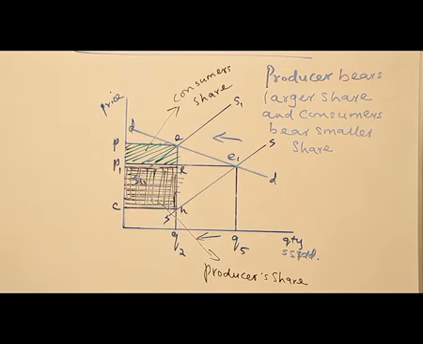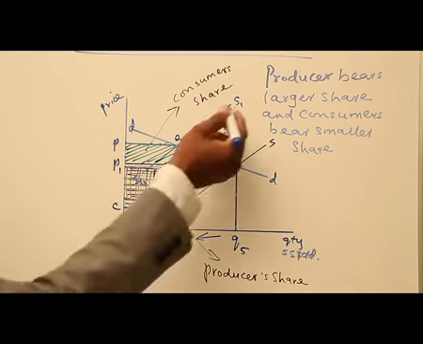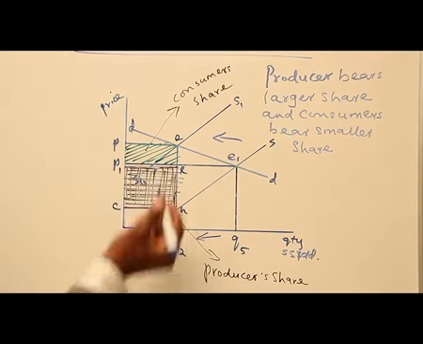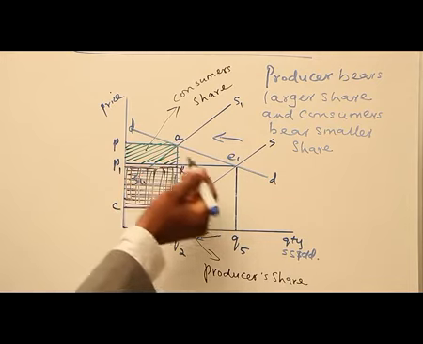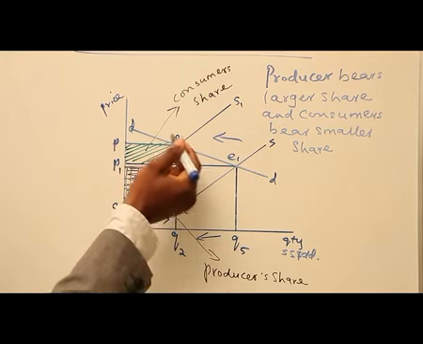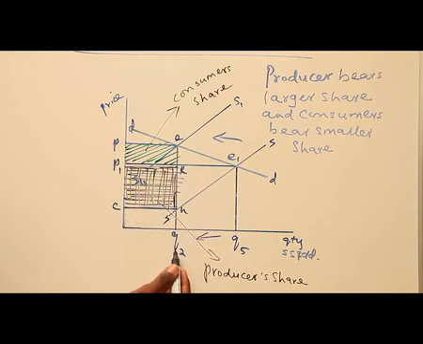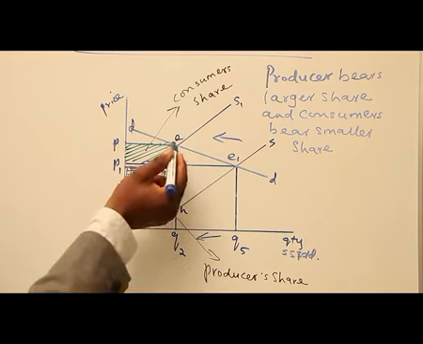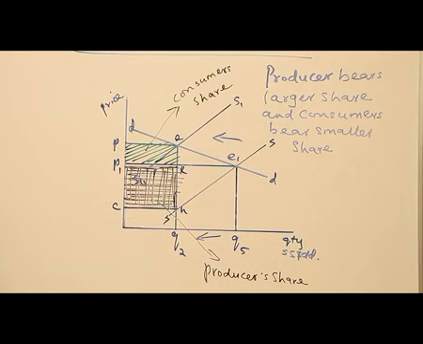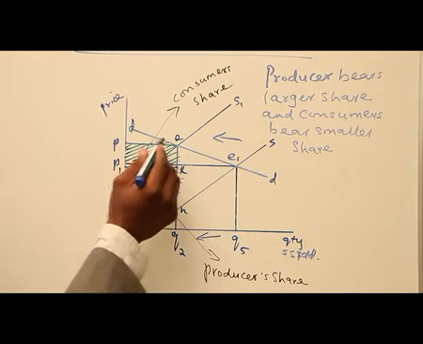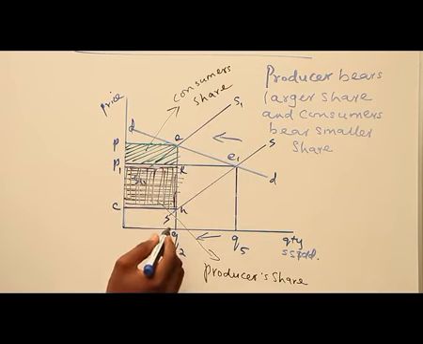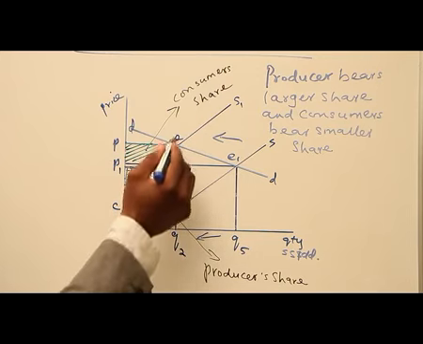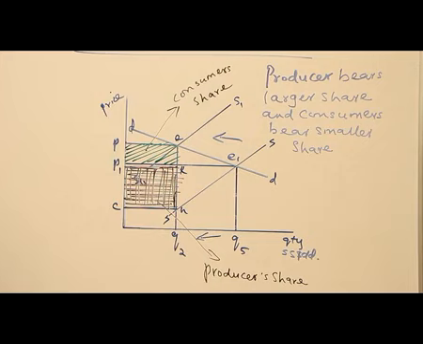And what is going to happen when it comes to sharing the burden of the tax? Now, we have seen S1, S1 here. A new equilibrium point will be created at this point because demand is still constant. So we have the equilibrium point E, where the equilibrium quantity is Q2 and the equilibrium price is P1. Here the tax would be EH. That is, the whole tax will be EH.